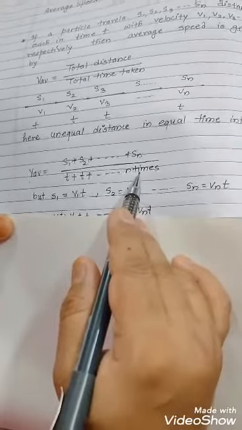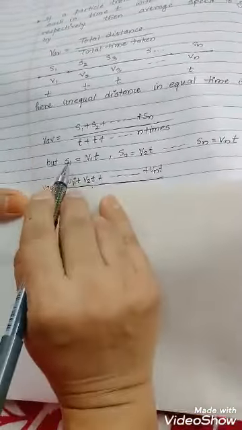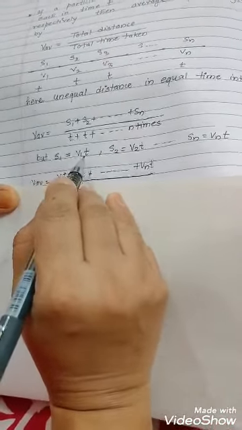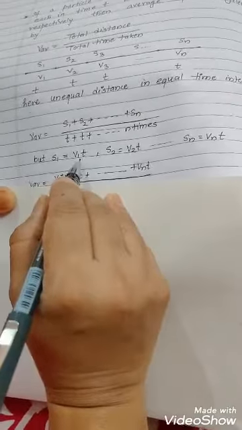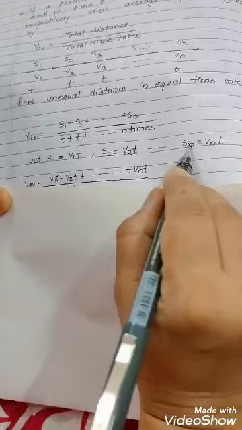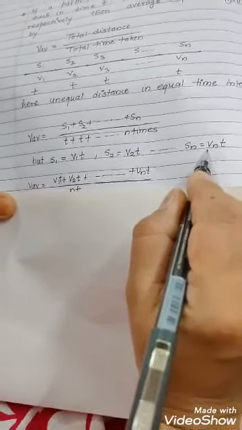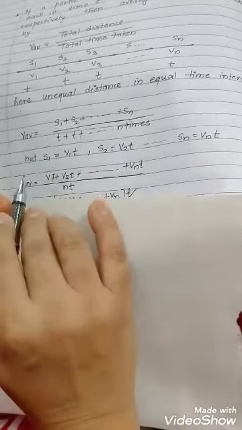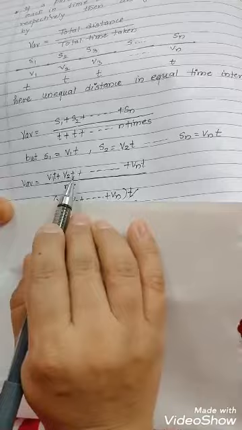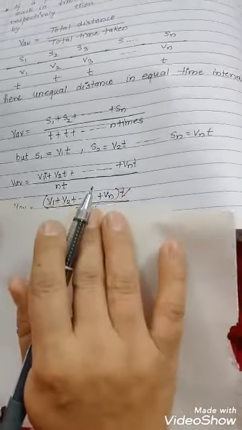n times t. But we know that the distance S1 is equal to speed into time, that is v1t, S2 we can write as v2t, and Sn we can write as vnt. So we replace these values here. You will find V average is equal to v1t plus v2t plus ... plus vnt upon nt.